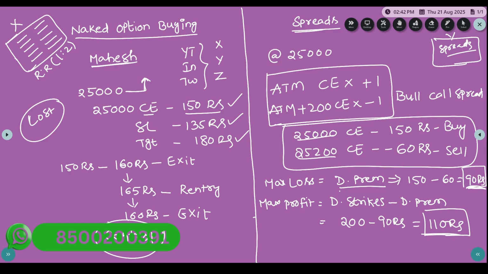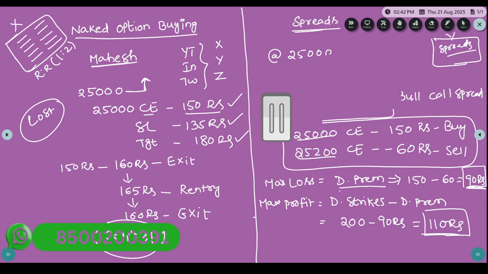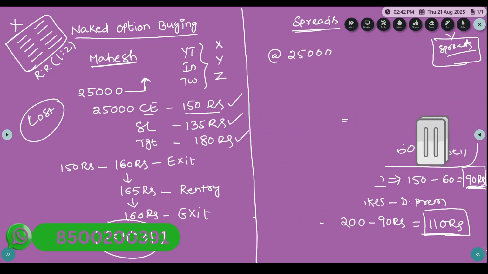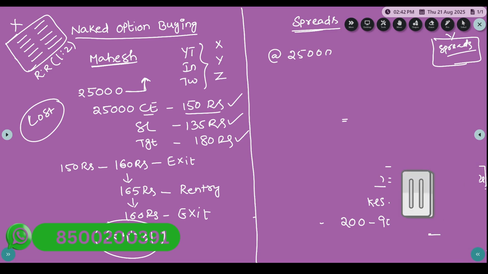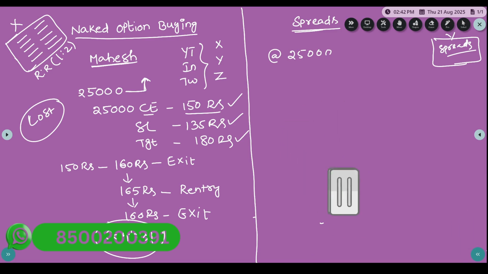Okay, so what is there? Mahesh learnt this in the course and now he doesn't want to go with naked option buying. That is the reason Mahesh converted to spreads. Now we'll see what will happen here after starting the spreads. As everyone knows, this is a completely low risk, low reward ratio strategy: 90 rupees risk, 110 rupees reward. This is the strategy.